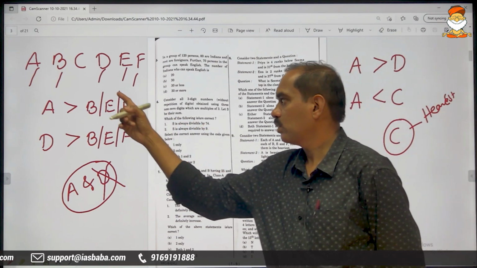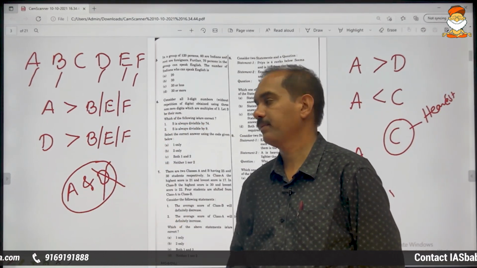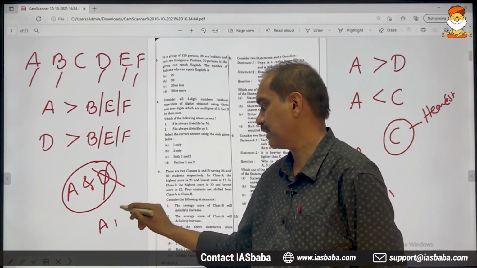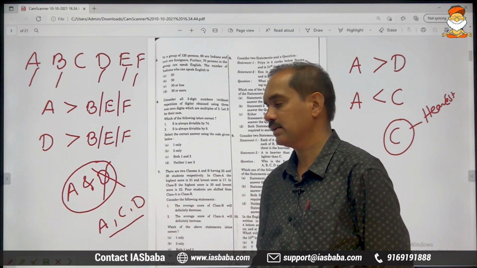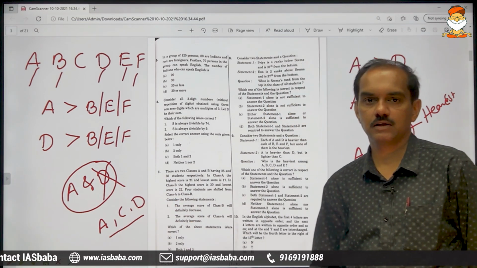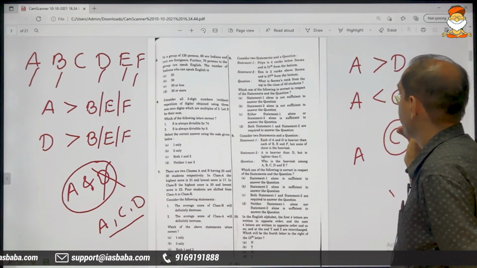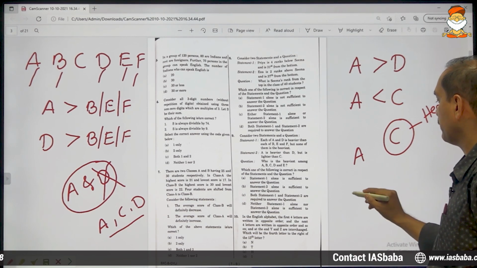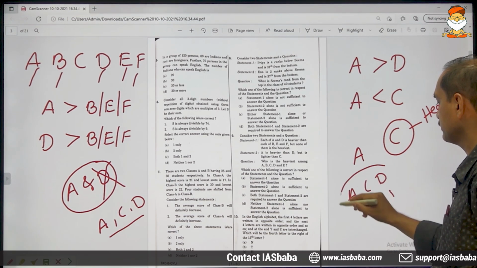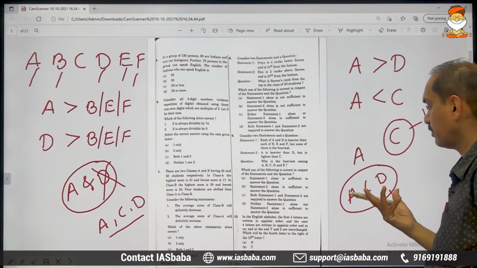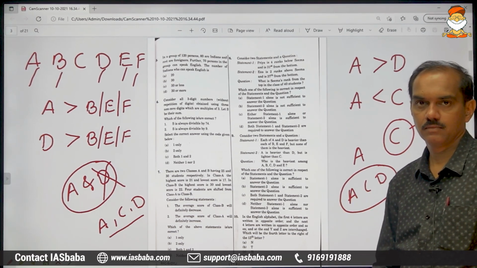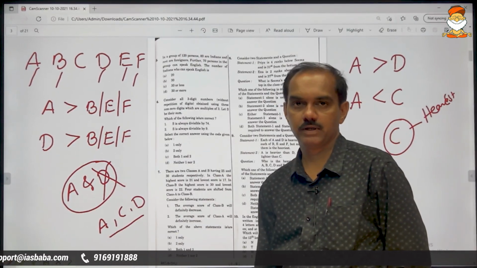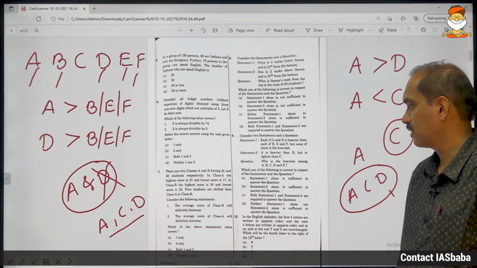If you use statement 1 alone, you will get confused with A, C and D. Out of these 3, who is the heaviest? We cannot make out. And if you use only statement 2, what happens? The comparison is between only A, C and D. How about B, E, F, where they stand, we don't know. That is the reason why we need to use both the statements in order to arrive at the conclusion.